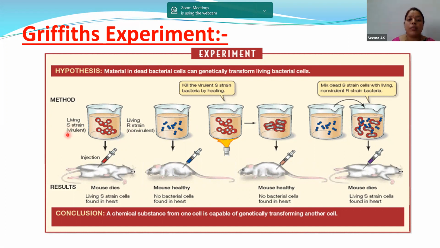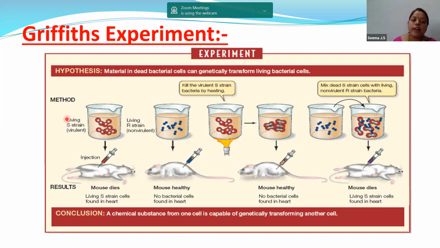The third point you have to remember is that the S strain is virulent. What is virulent? Virulent means disease causing, pathogenic. So the S strain will cause disease, whereas the R strain is non-virulent, which means it will not cause any disease. It is very safe. Even if it is injected, nothing will happen.